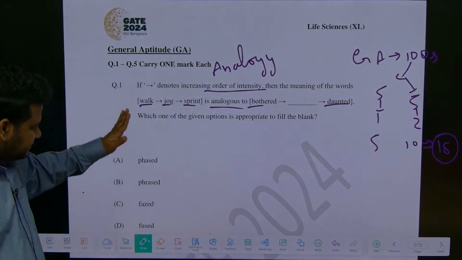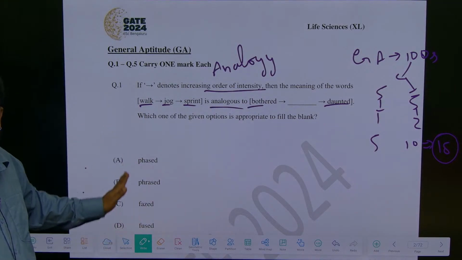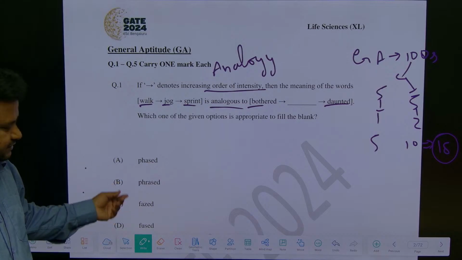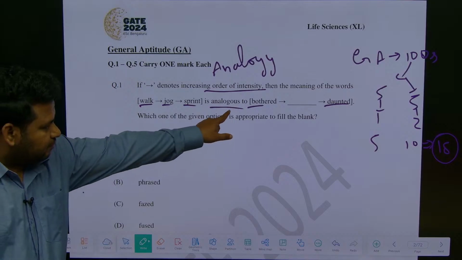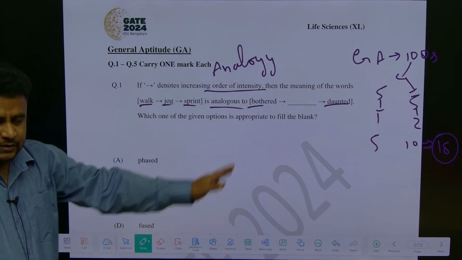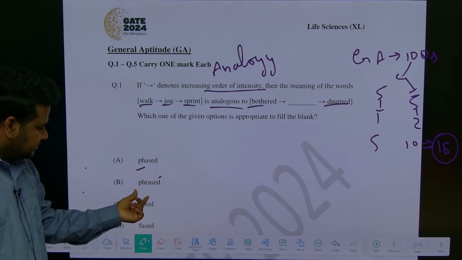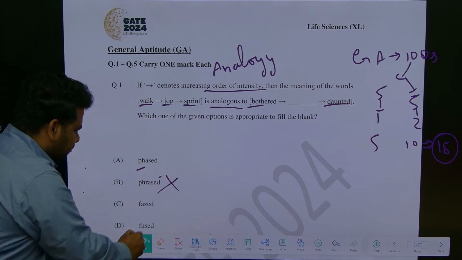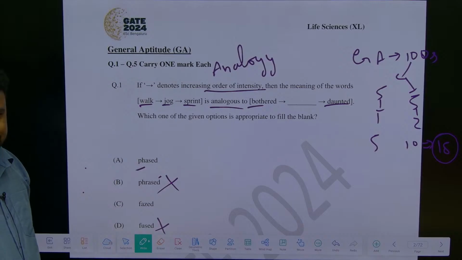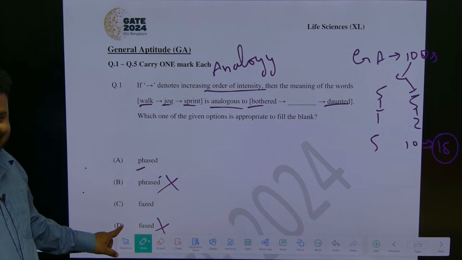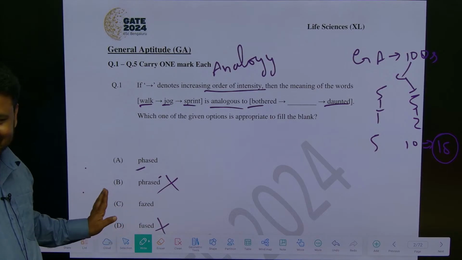They have given the words with different spellings, but the word is what? Bothered, phased, and daunted. But it is not this fused, that is all different. Clear?